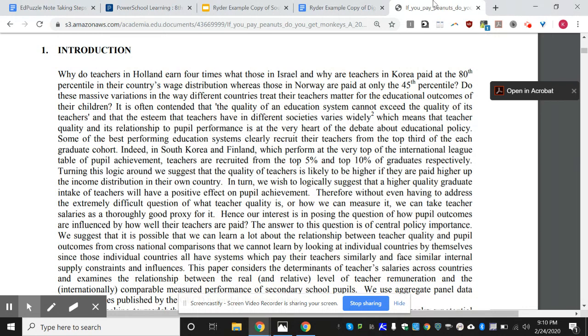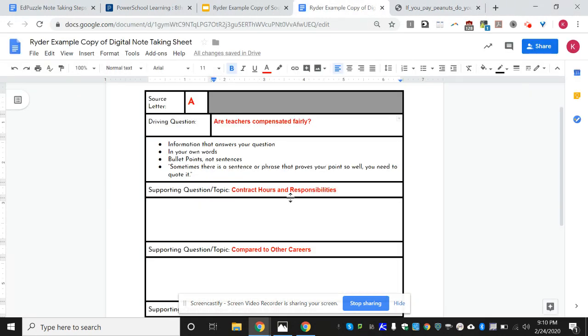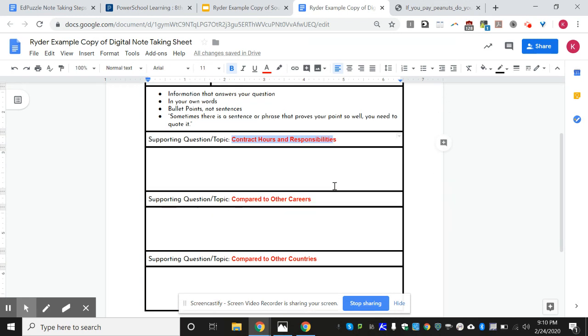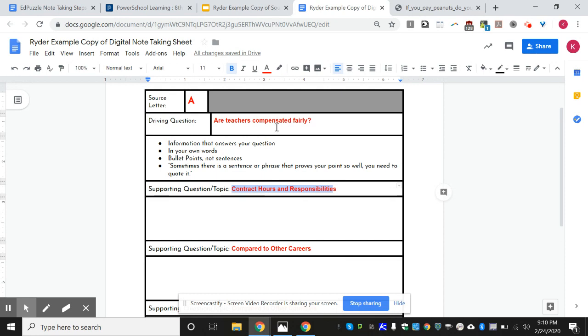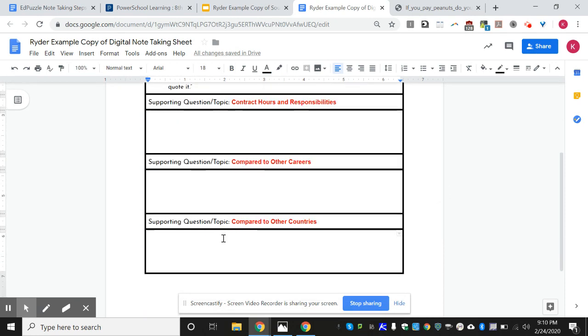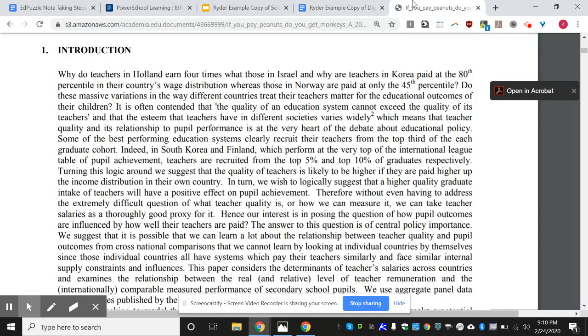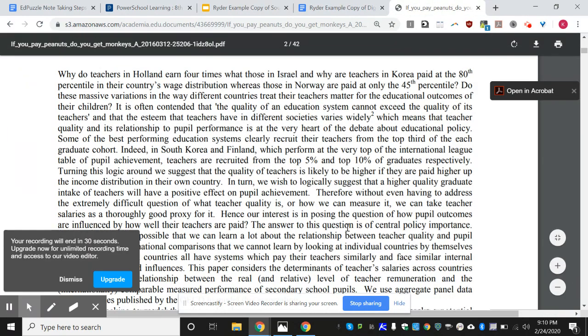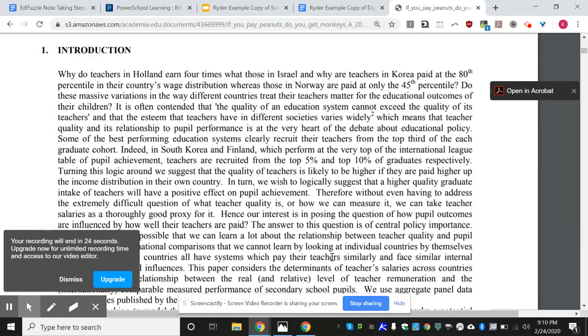So I would go on over to my note page, and I've already filled this one out. It's from source letter A. It's got my supporting questions already plugged in here, my driving question. And right now, source A is telling me about compared to other countries. Now, here's why I don't love digital. I can't just copy and paste and bring it over there. So in the next portion of this video, I'm going to show you side by side and talk you through how I'm picking out what I think we need.